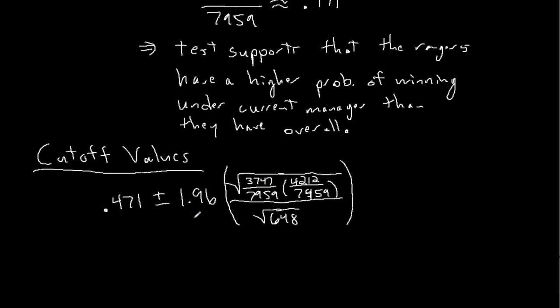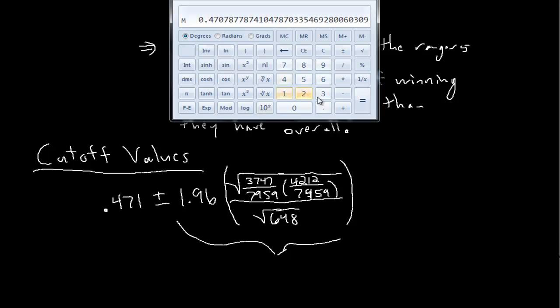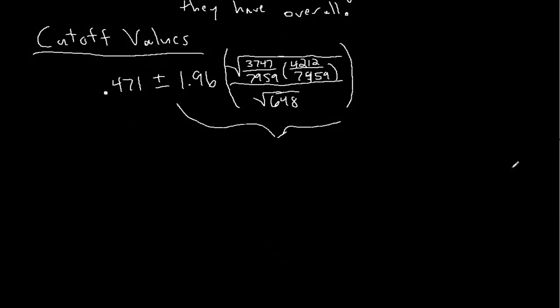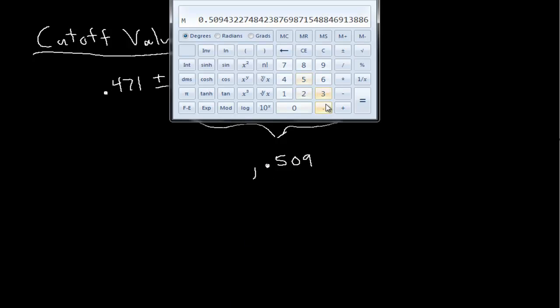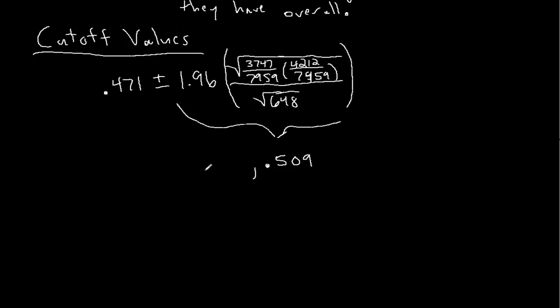And furthermore, I already have this expression stored as memory in my calculator, so this won't be too long to compute. We have 0.471 plus that value in the calculator. So the first cutoff value is 0.509, and the other cutoff value is 0.471 minus that which was stored in the calculator, which is 0.433.